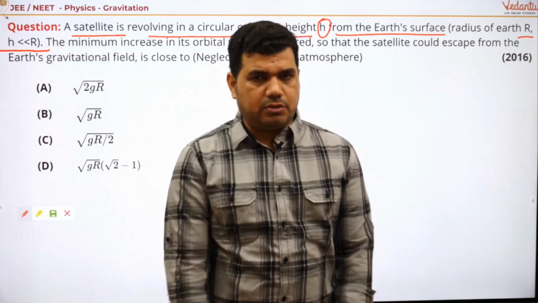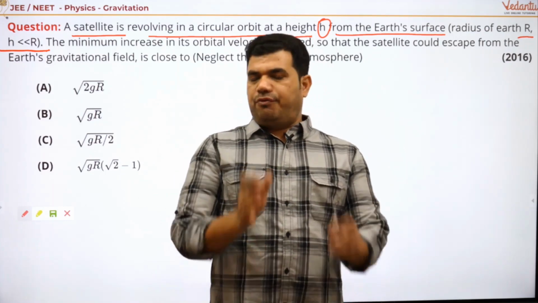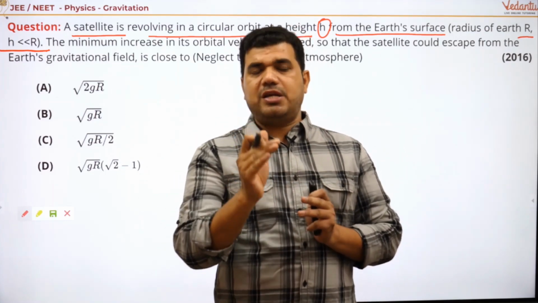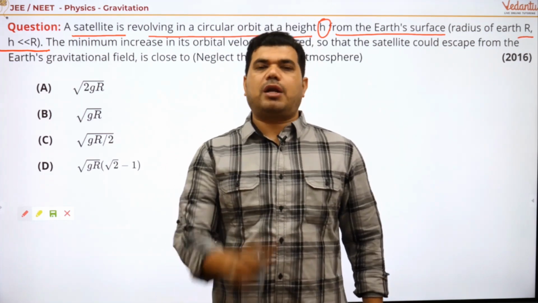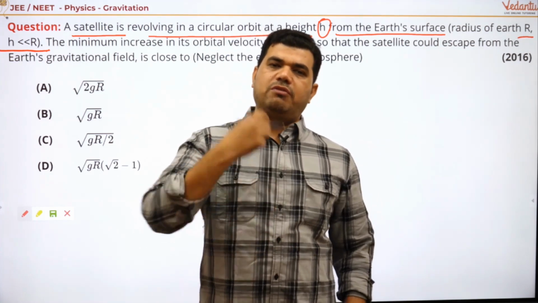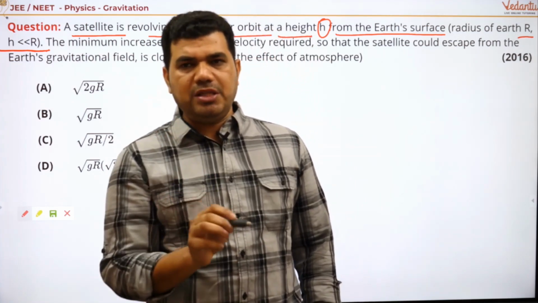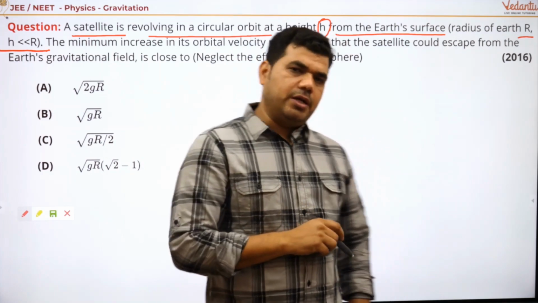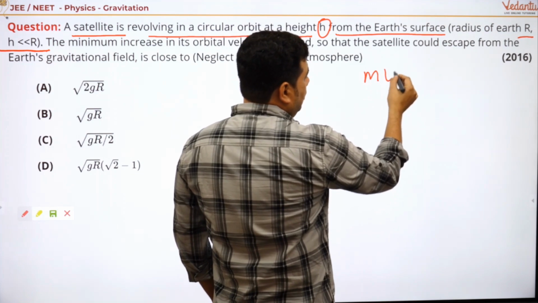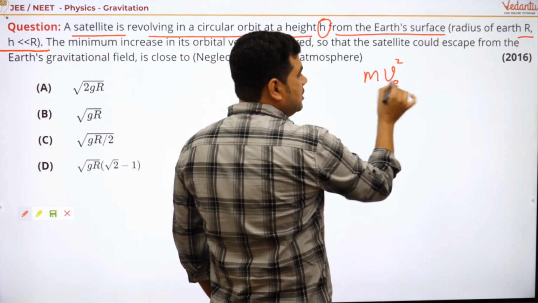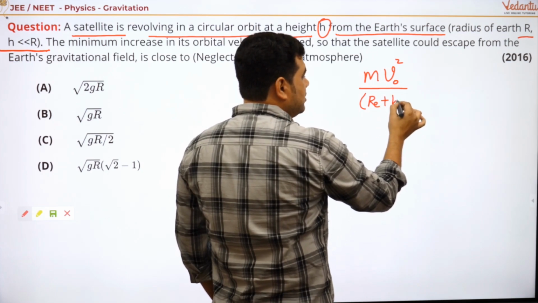for the revision. Okay, so when it is revolving around the Earth, from where does it get its centripetal force? Yes, it gets the required centripetal force for the revolution from the gravitational attraction between the satellite and Earth. Right? So from here you can say required m v0 square divided by, where v0 is the orbital speed at height h, so radius is Re plus h.